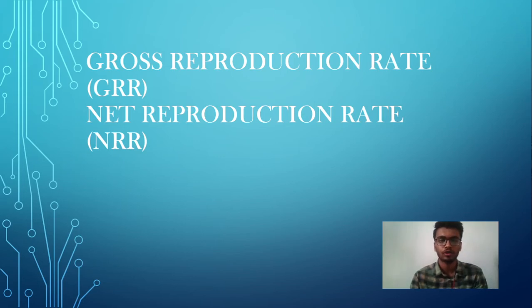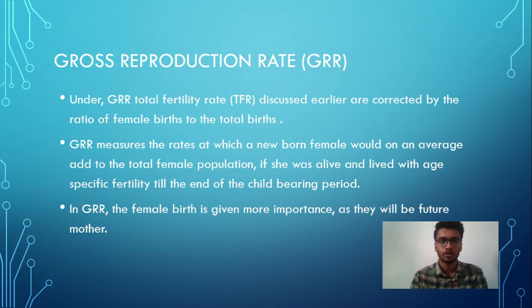I am presenting on gross reproduction rate and net reproduction rate. Gross reproduction rate. Under GRR, the fertility rates discussed earlier are connected by the ratio of female births to the total births. GRR measures the rate at which a newborn female would, on average, add to the total female population if she was alive and lived with the age-specific fertility till the end of the childbearing period. In GRR, the female birth is given more importance as they will be the future mothers.